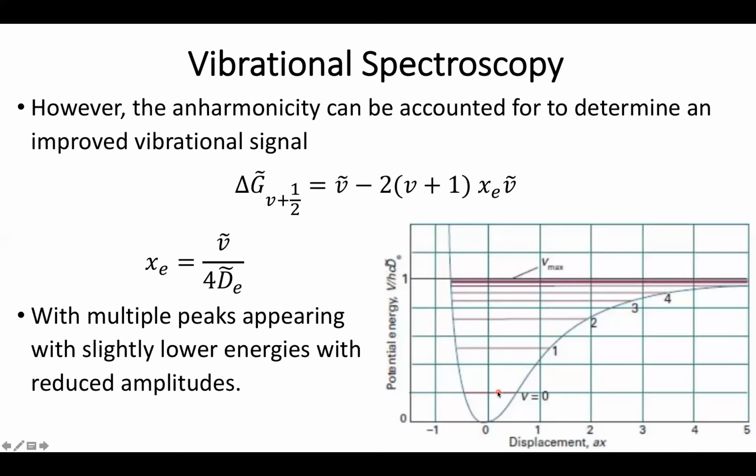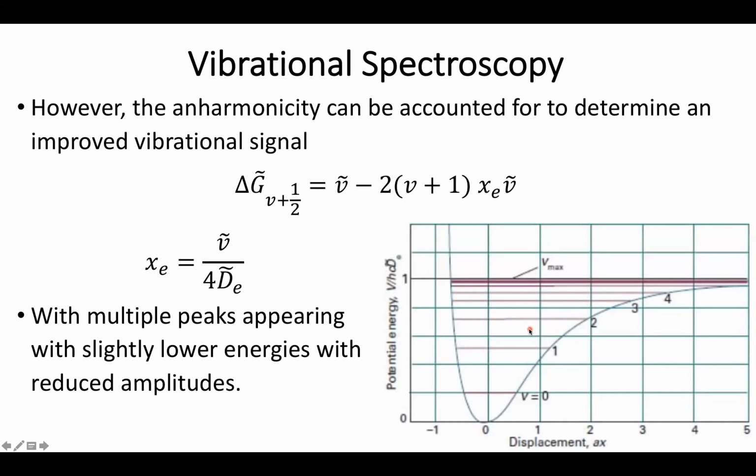And the reason why is because most of my molecules will be at the ground state, and we may see a couple at increasingly higher vibrational states. Each one moving slightly to lower energy separations, so will be caught slightly to the right in an infrared spectrum. And with decreasing amplitudes, as fewer molecules will be starting from that state.